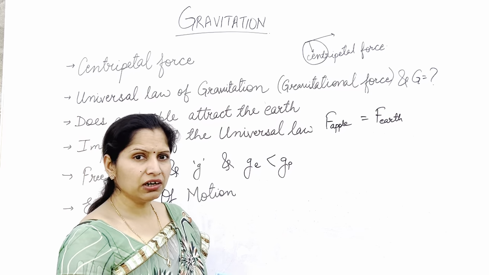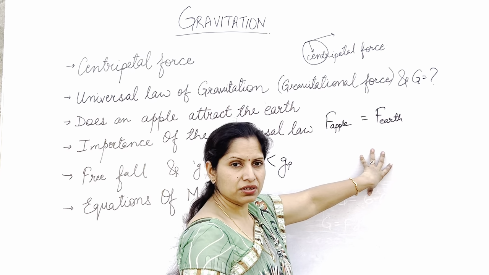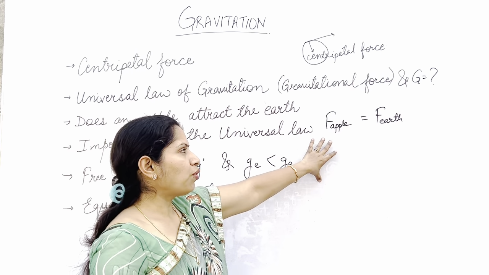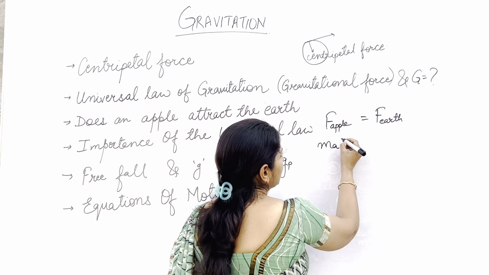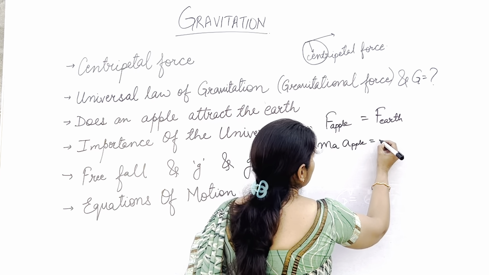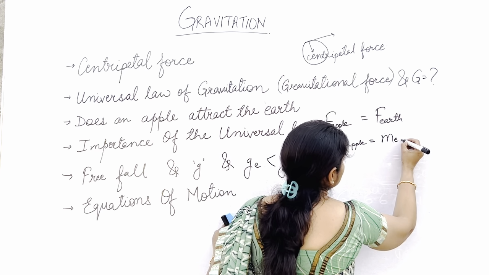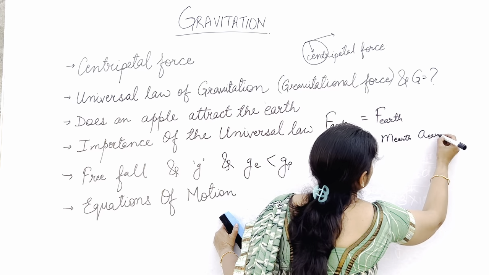According to Newton's third law, we know that these forces are equal and opposite in nature. So let's find out how much will be the force applied by the apple. Mass of the apple multiplied by acceleration of the apple will be equal to mass of the earth multiplied by acceleration of the earth.